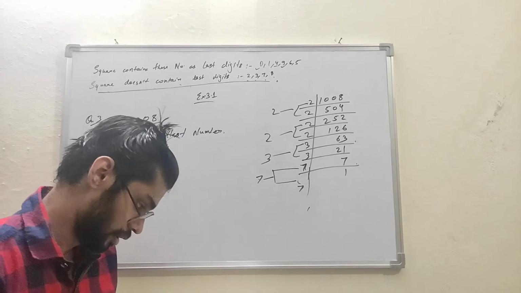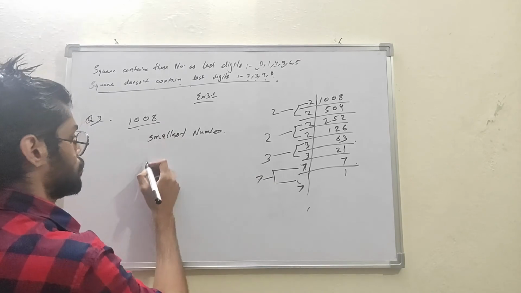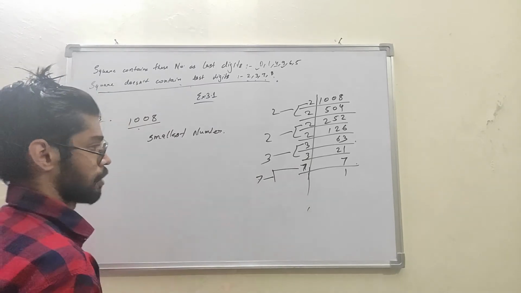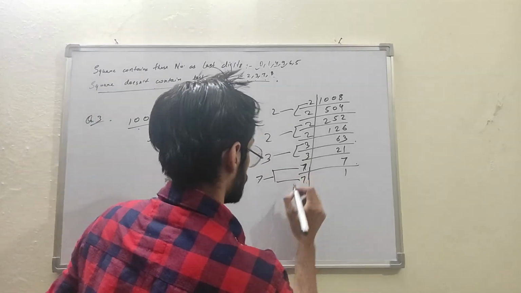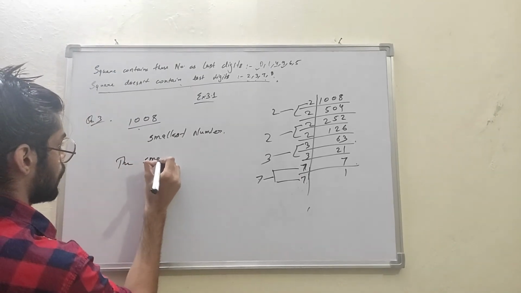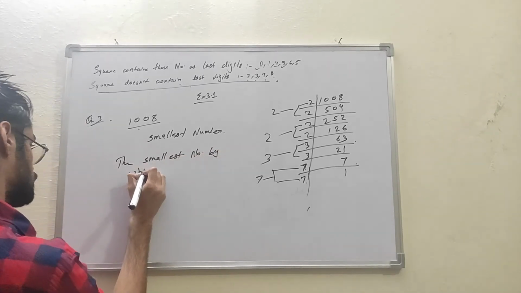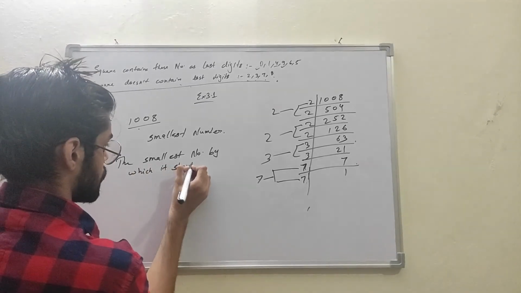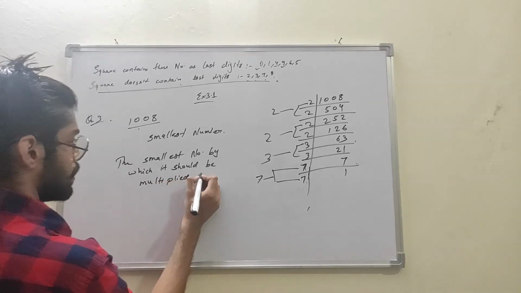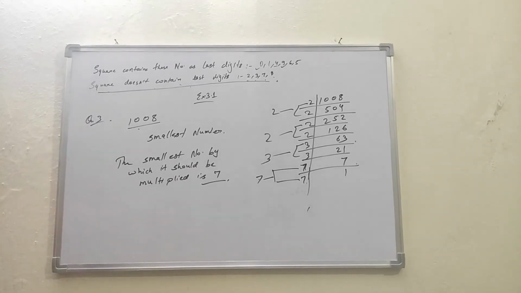Got it? So the smallest number by which 1008 should be multiplied is 7, because 7 was not having any pair, it was alone. So we should multiply it by 7 to make it a perfect square. So the smallest number by which it should be multiplied is 7. Okay, so let's quickly move to the fourth part.